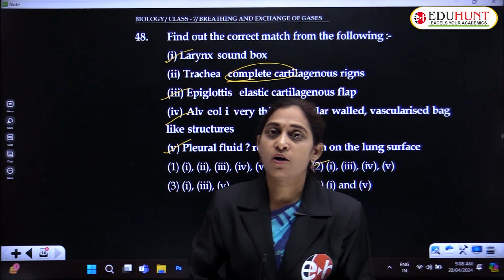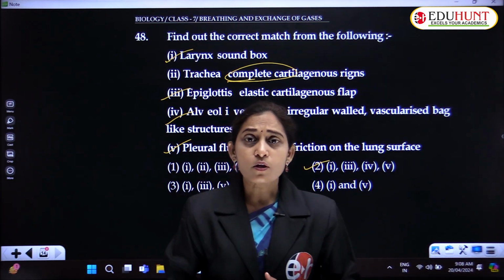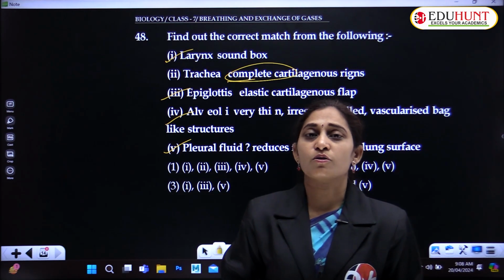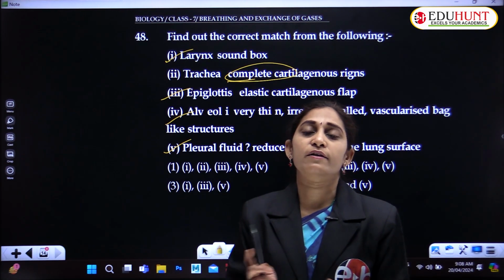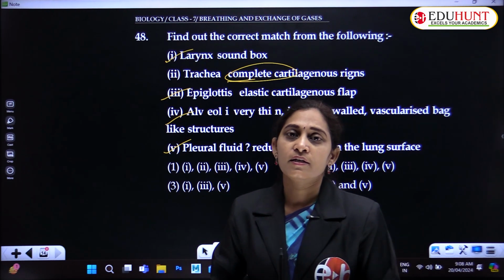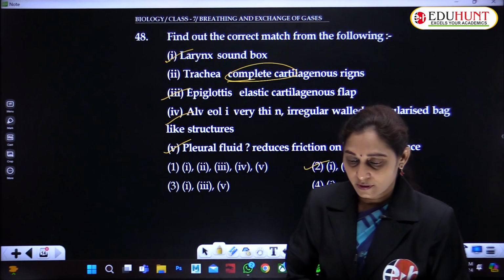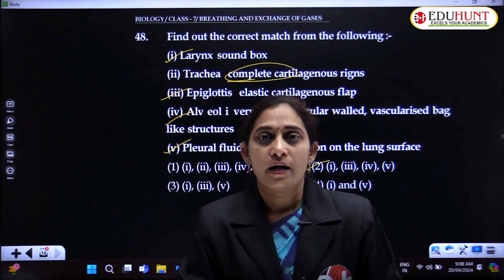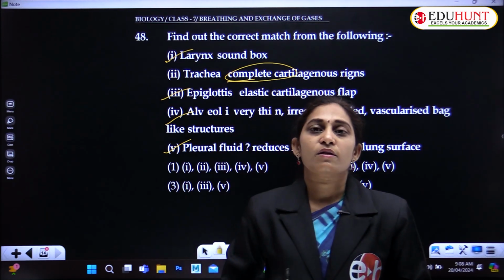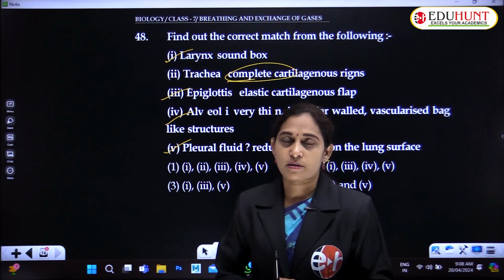And regarding the oxygen hemoglobin curve also, the shift from left to right and right to left we have already seen. And also we have done exercises with these questions and concepts.